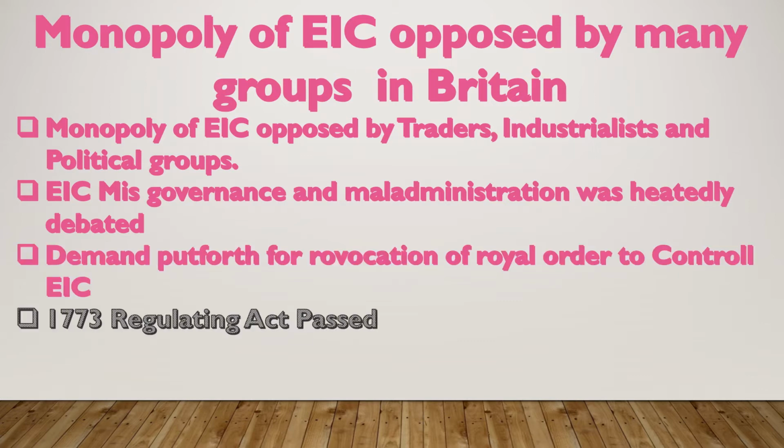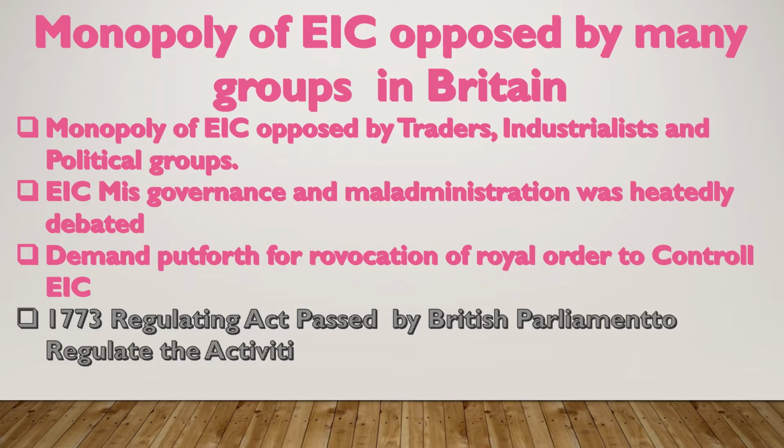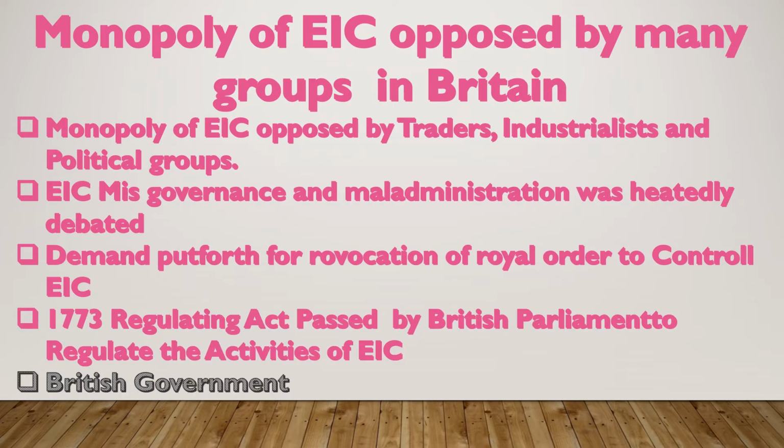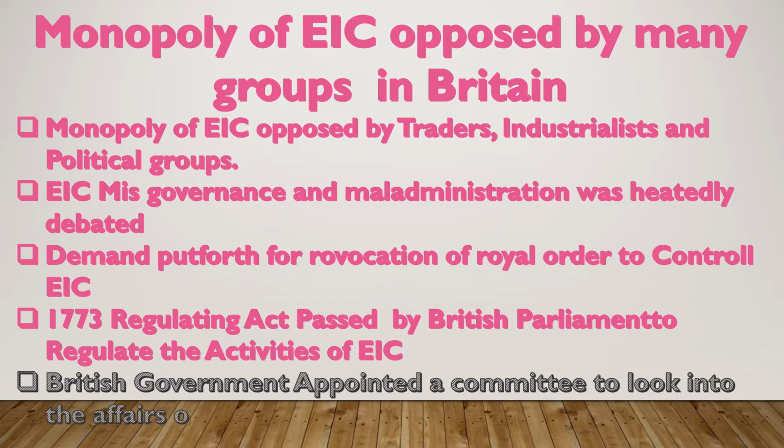In 1773, to regulate this East India Company, the British Parliament passed one act that is called the Regulating Act, regulating the activities of East India Company in our country. The British government also appointed a committee to look into the matter and to inquire into the affairs of East India Company.